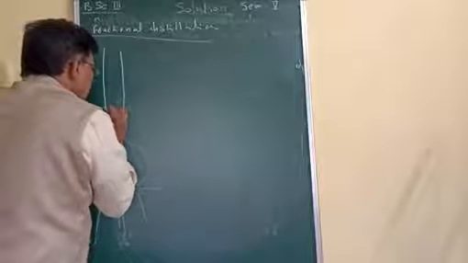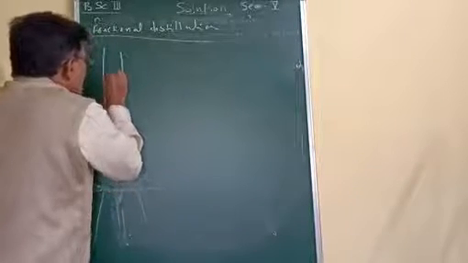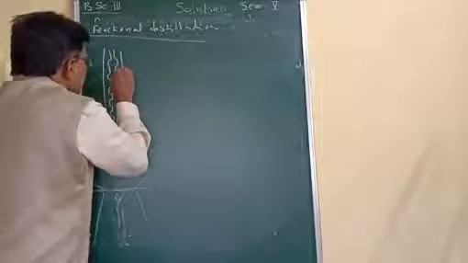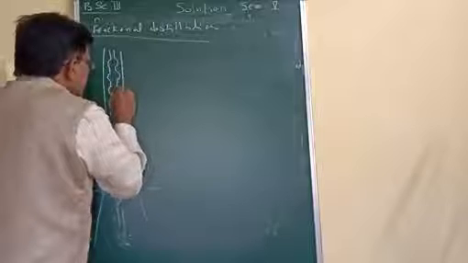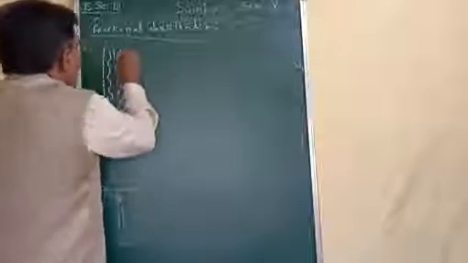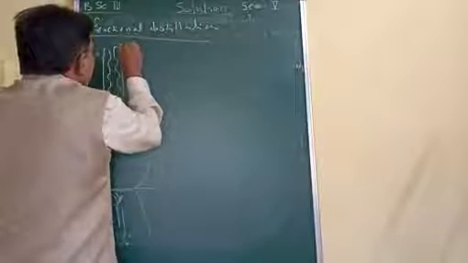The column contains a tube, and that tube is blown into pear-shaped bulbs at regular distances. Now here, this is the outlet.